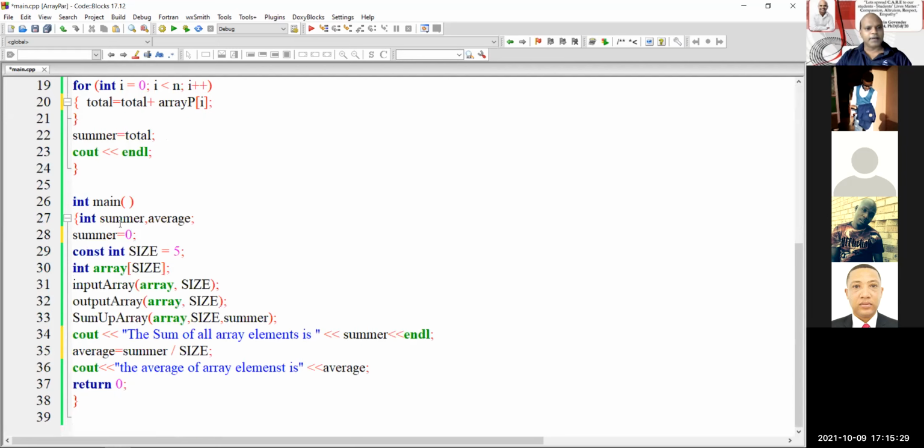If you look at this part, it says int summer, average, those are simple global variables, meaning they can be used in the main program and in functions. Summer is equal to 0, line 28. That's a simple assignment statement. Const size equals 5. That means I'm specifying the maximum number of elements that the array can have.